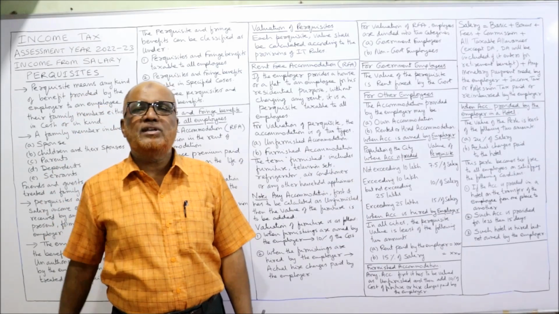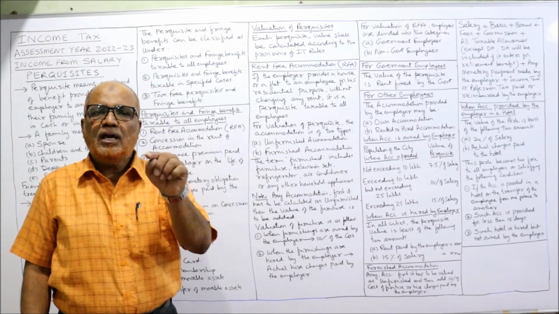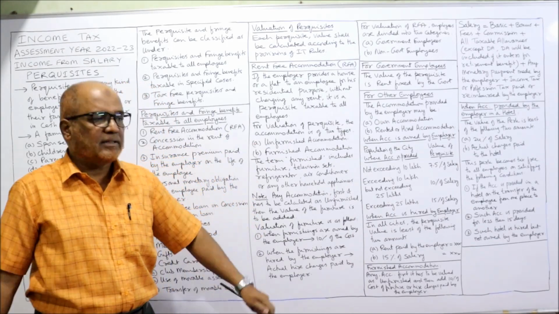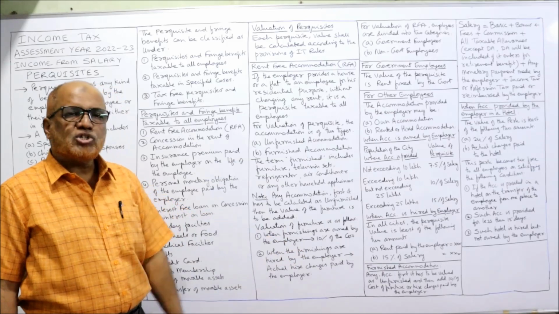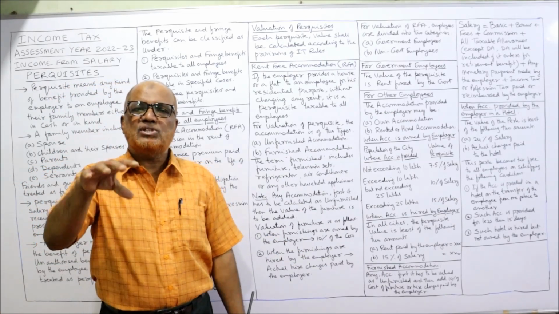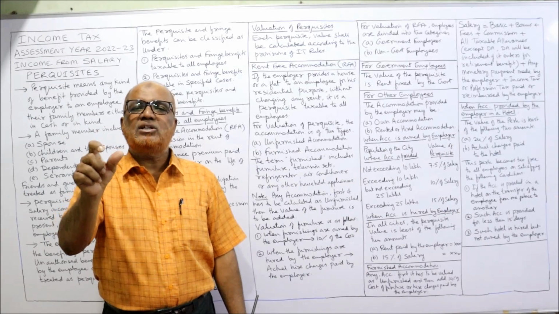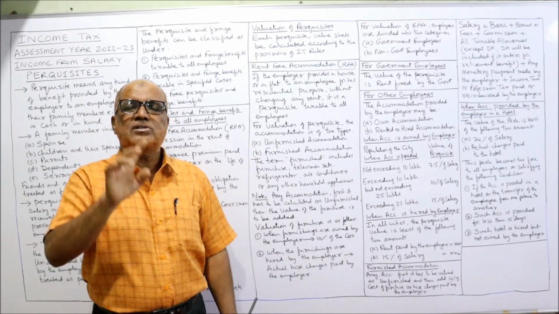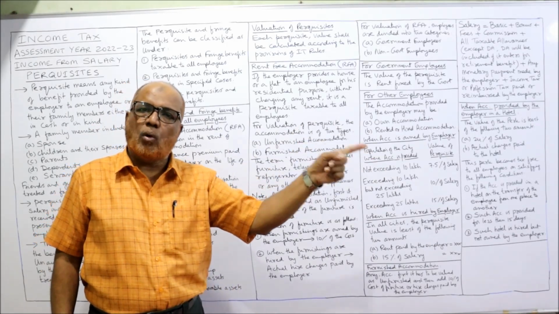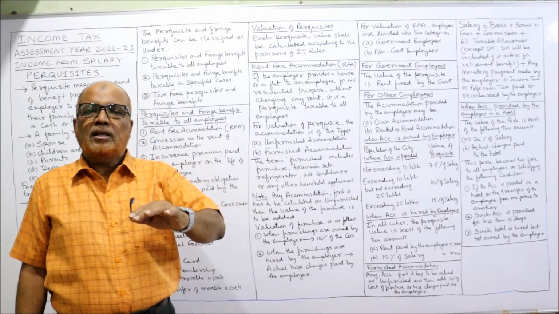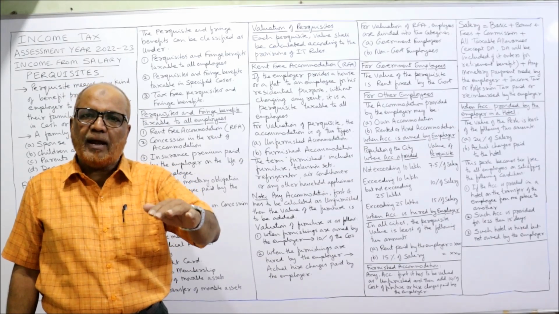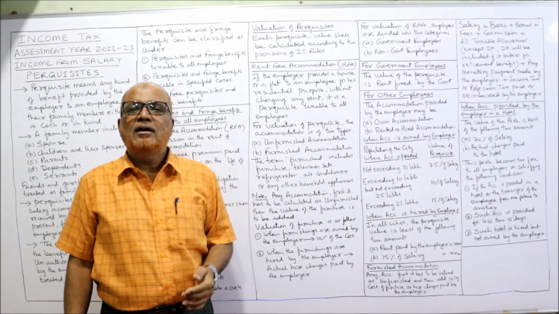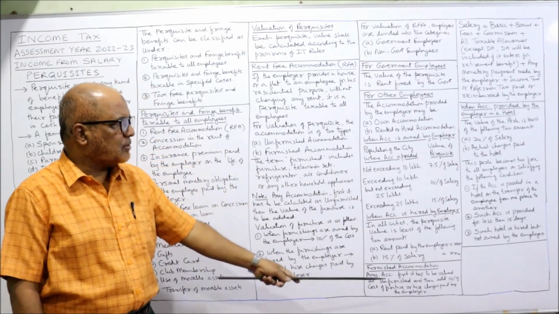Whichever is least of these two, that is the value of the perquisite, if the accommodation is hired or rented by the company. Now, furnished accommodation. Just now I told you, if the house is furnished, then first we need to calculate the value of unfurnished accommodation. To that you add 10% of cost of furniture if it is owned by the employer, or the hire charges of furniture paid by the employer, whatever is the case. That if you add, we'll get the value of furnished accommodation.